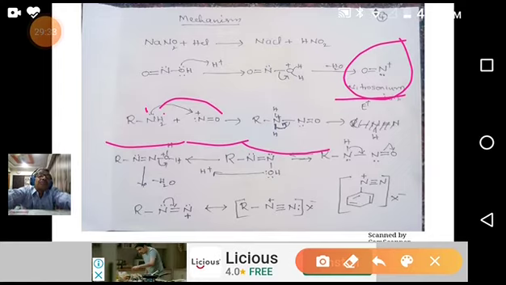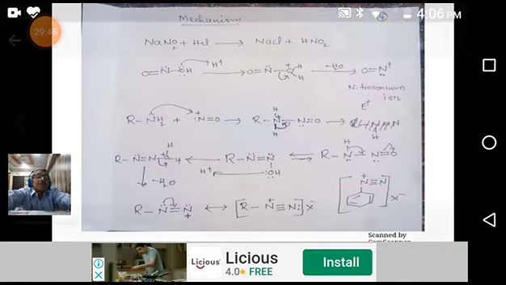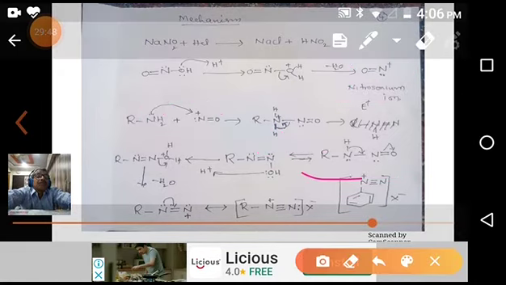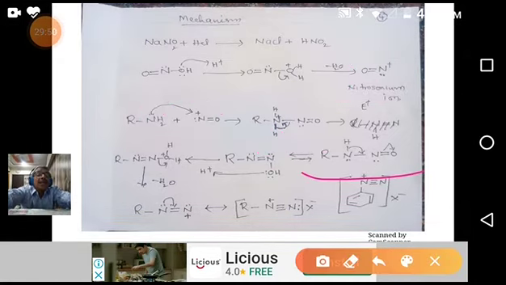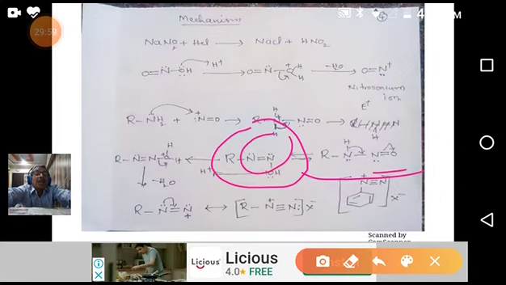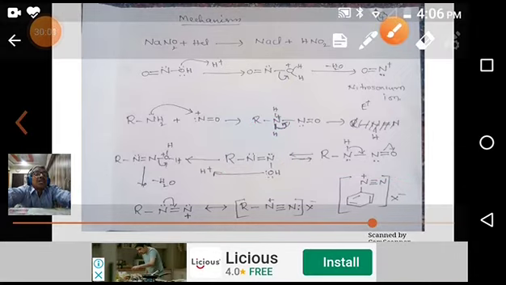Then, when nitrogen gets a plus charge, it abstracts the bond electrons from hydrogen. This hydrogen goes off as H plus, forming this type of ion. Then this undergoes keto-enol tautomerization. You see, this is a nitroso form, and this is an enol form. The double-bonded group is attached to OH. Look carefully, it is enol.